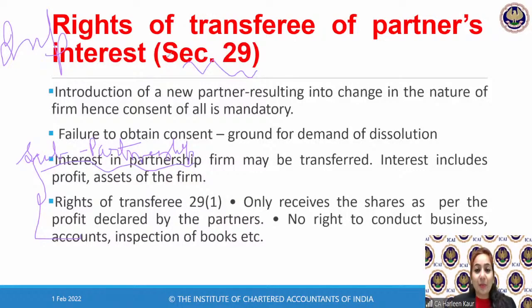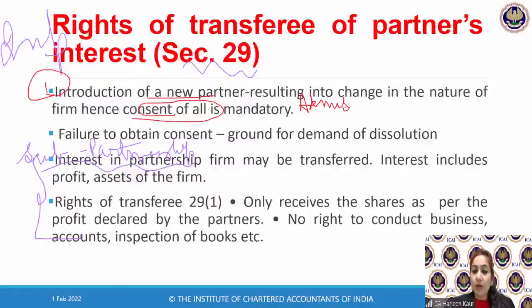So let us understand point by point, what is it trying to say? Point number 1 says, introduction of a new partner results in a change in the constitution or name of the firm. Hence, consent of all the partners is mandatory. First of all, it is talking about the case of admission of a partner.